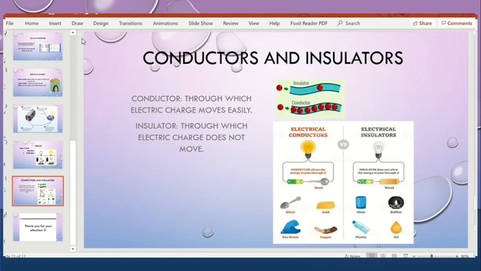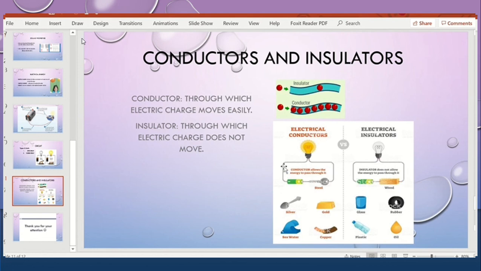Last thing is conductor and insulator. It's very easy. Anything through which electric charge moves easily is called a conductor, and anything through which electric charge does not move is called an insulator. Glass, plastic, oil, rubber, these are examples of insulators. If we put some rubber wire in the circuit, the bulb will not light up because rubber, plastic or glass does not allow the negative and positive charge, or the electric current, to move. These are called insulators.